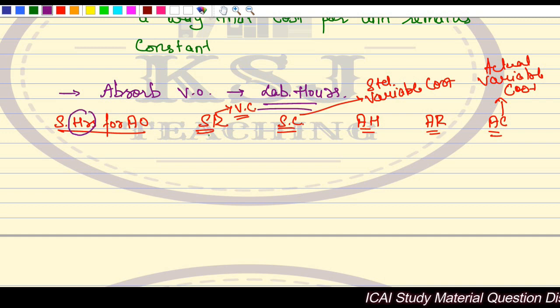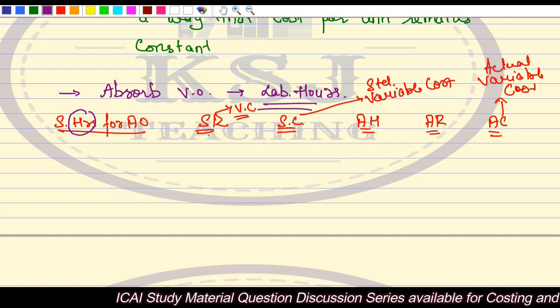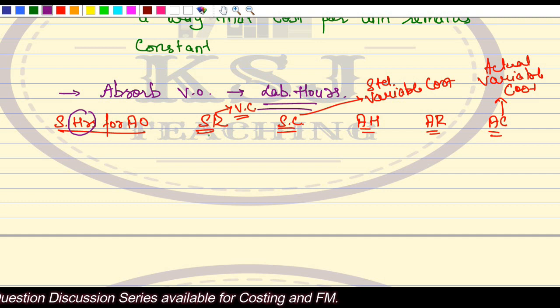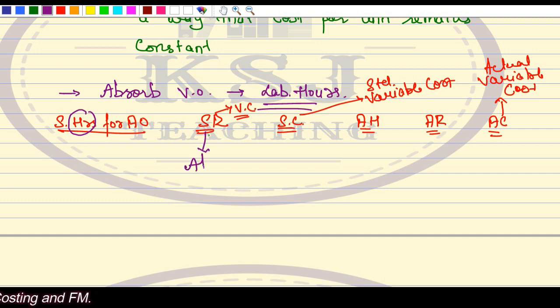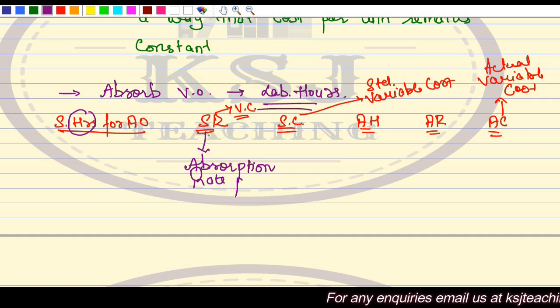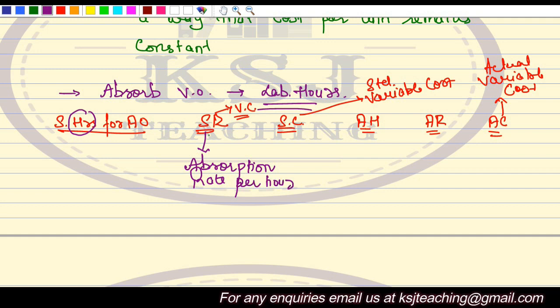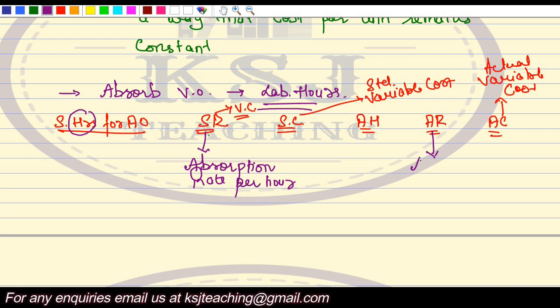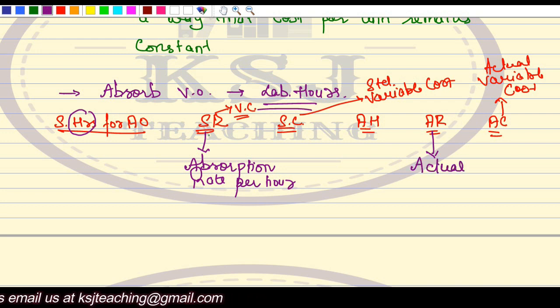What is the standard hours for the actual output and what is the actual hours? Standard rate is the variable cost rate, the variable absorption rate per hour. If we talk about the standard rate, this is the absorption rate per hour. And the actual rate is the actual rate paid per hour.